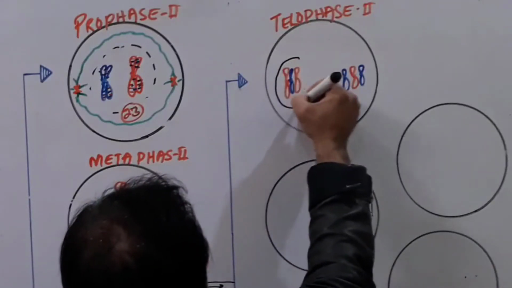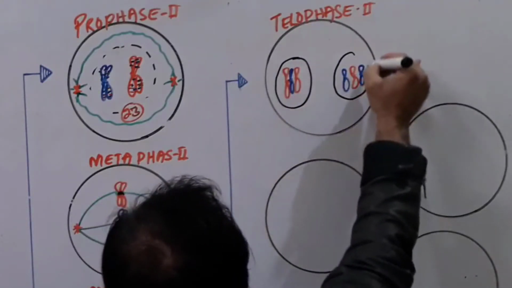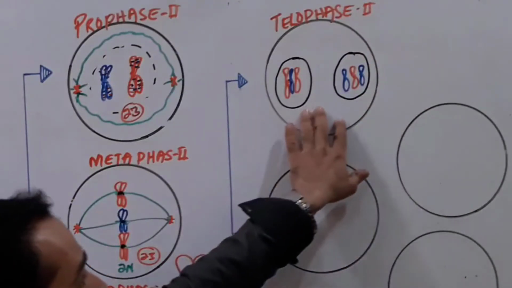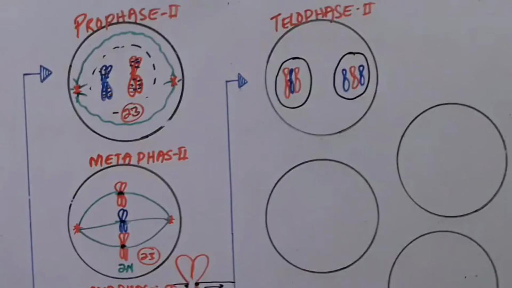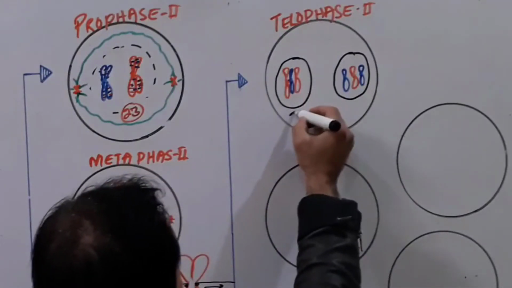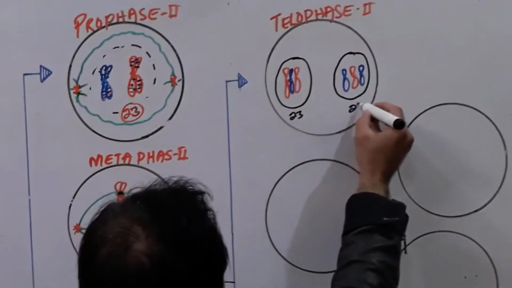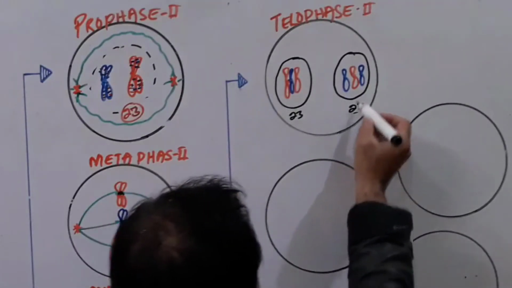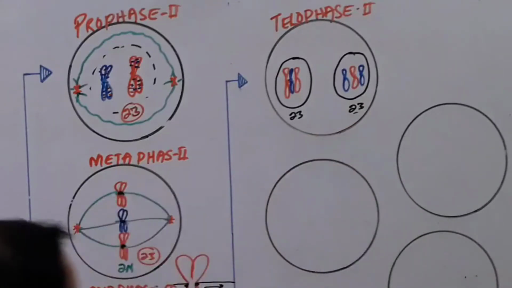There will be the formation of the nuclear membrane again around the chromosomes, and the nucleus has been split, right? So please tell me what is the number of chromosomes here? 23. What is the number of chromosomes here? 23. Why? Because 46 were there, and 23 went to that side, 23 went to this side. So we said 23 has reached this nucleus and 23 this nucleus.